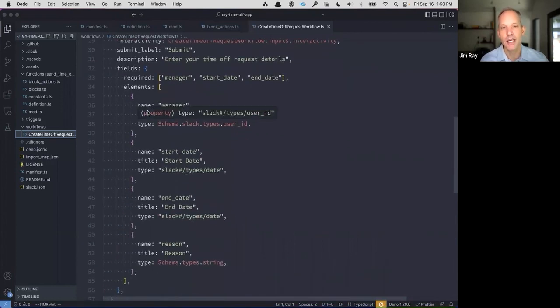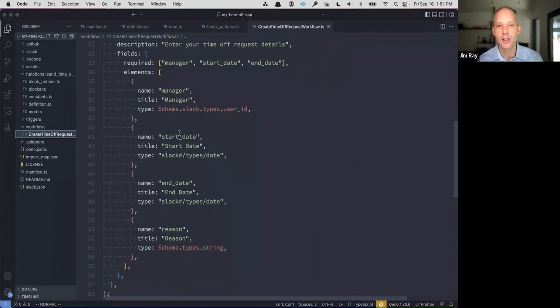Now you'll see here that each form element has, in addition to a name and a title, a type. This is where the power of using TypeScript has really helped us out, because we've defined our own types. In this case, we've got a type of user ID. You'll remember when we called our function, I had that drop box that automatically listed all of the users in that workspace. So this comes for free. If we just say that this input is of type user ID, then we'll automatically compose that form element for you, so that you as the developer don't have to worry about doing that.